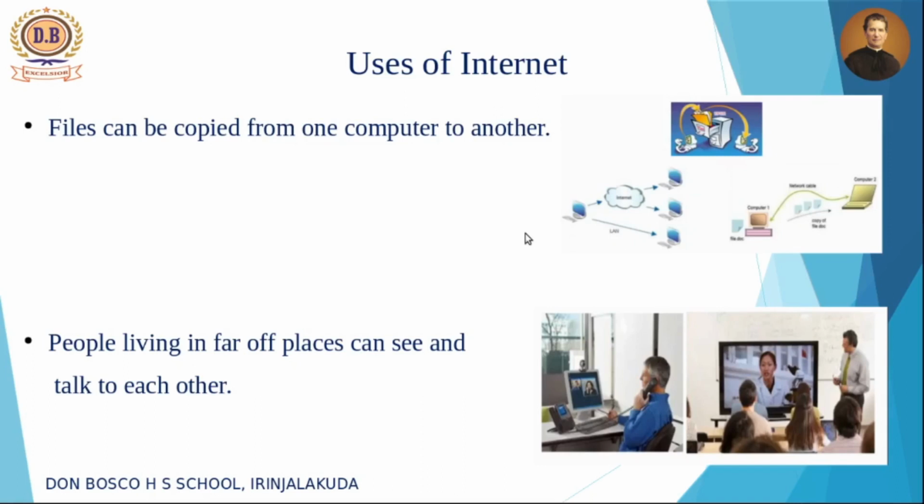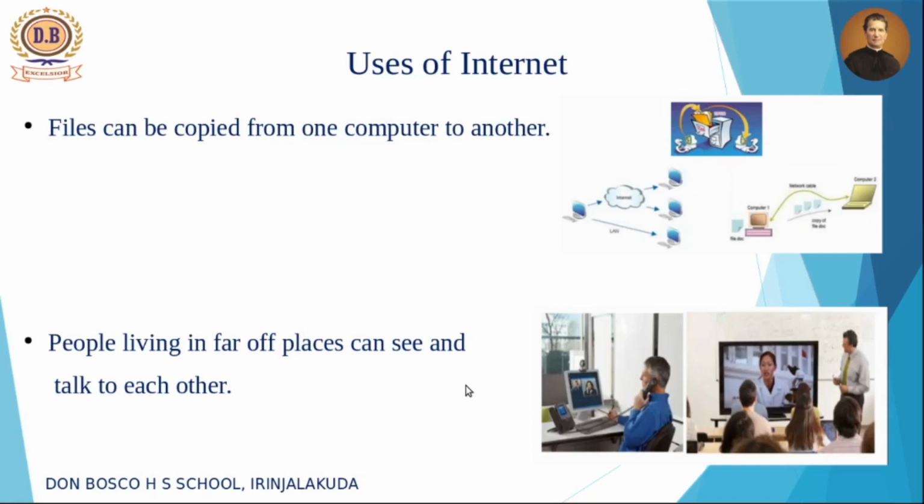And then next is what you are doing nowadays. We are sitting at home and we can't see the people around. So we are using what? Video calling, isn't it? We are using video calling through WhatsApp, then Botim, then Skype, etc. So people living in far off places can see and talk to each other by using this global networking or internet. This is the next use of the internet.